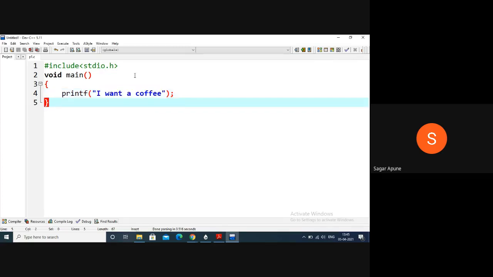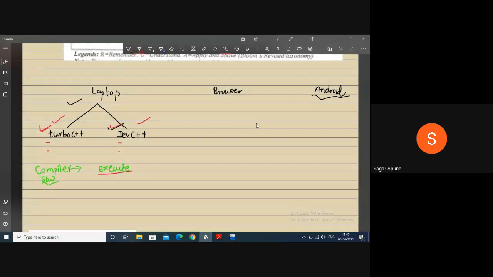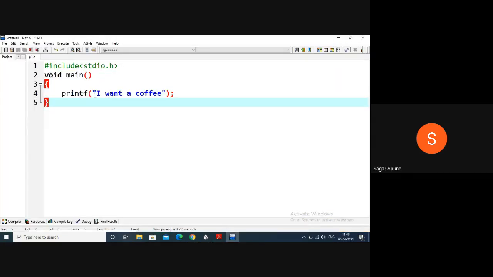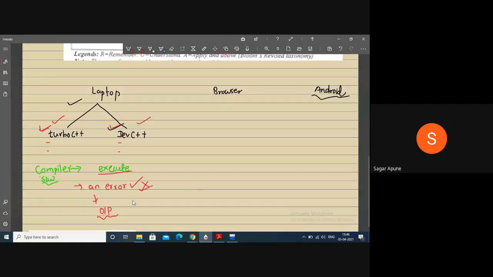If there are any mistakes made by me, then your program will not execute. Means what? Your compiler checks for errors in your program. It first checks whether an error exists or not. If not, then it will give output according to your program. Whatever the requirement of the client or the programmer, it will show in the output. Here my requirement is to print this message, I want a coffee. It will print on the output window.